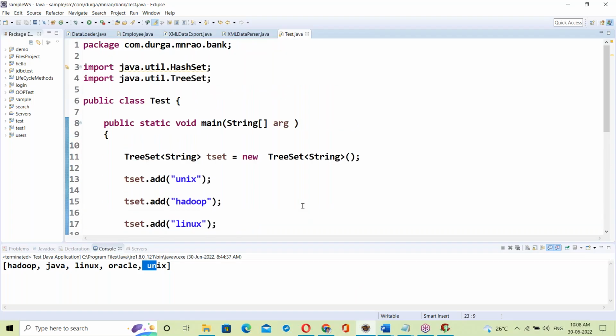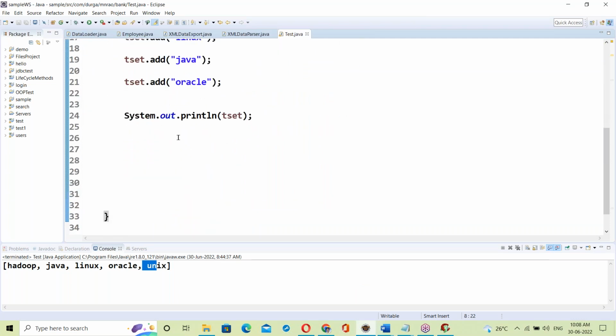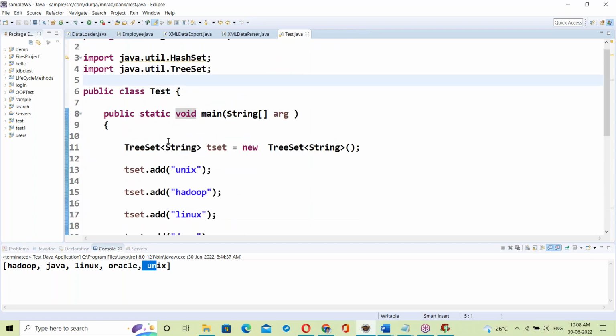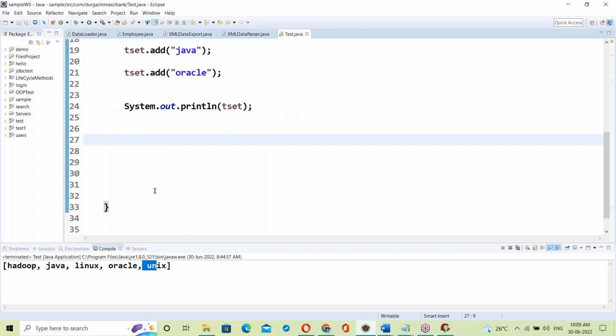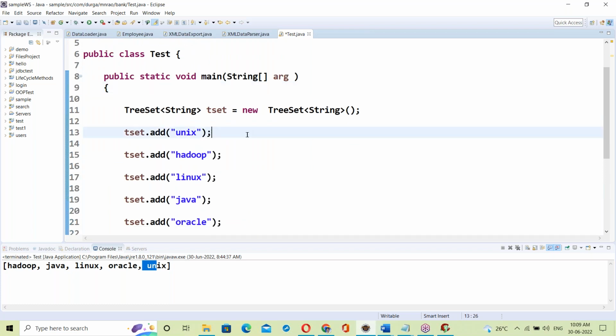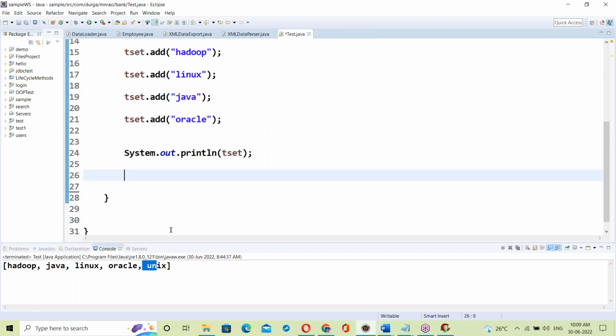See, the morning batch is on the collections topic. Since last one week we started collections. First day demo was for that, and collections is still going on. Almost 6 days completed for this batch, still going on because it's a very, very important topic. In our regular classes, daily classes, we'll be using Eclipse only.